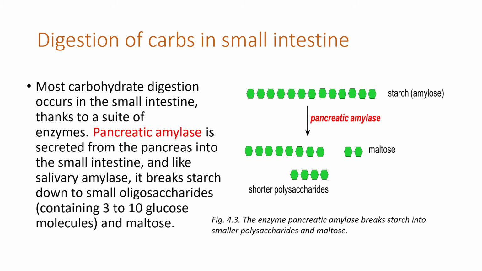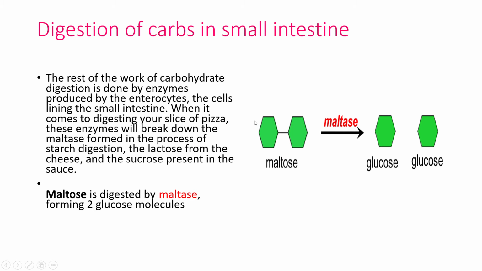We have another digestive juice in the small intestine, that is intestinal juice, which has enzymes like intestinal amylase, isomaltase, maltase, dextrinase, sucrase, lactase, which act upon substrates like starch, isomaltose, maltose, dextrin, sucrose, lactose, and give an end product of maltose and glucose. Glucose plus fructose in case of sucrase, and glucose plus galactose in case of lactase. Okay, so these are the chemical actions that take place in the small intestine.